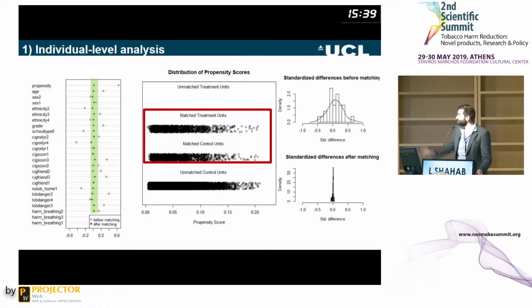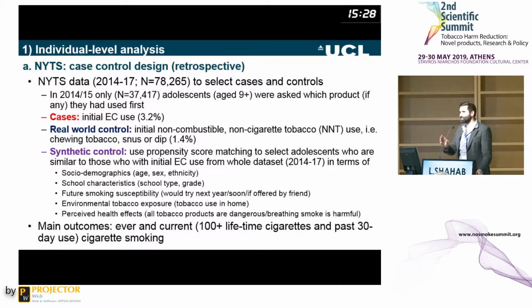Or lastly, at the very top you have unmatched controls, and then you look at the differences after you match them, and all the differences more or less disappear. They look very, very similar, right? Now you have a synthetic control group. And the main outcome I'm going to present is ever and current cigarette smoking.